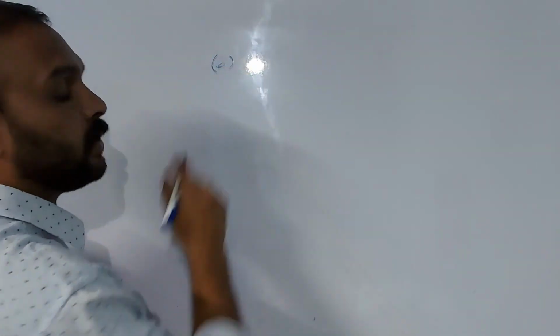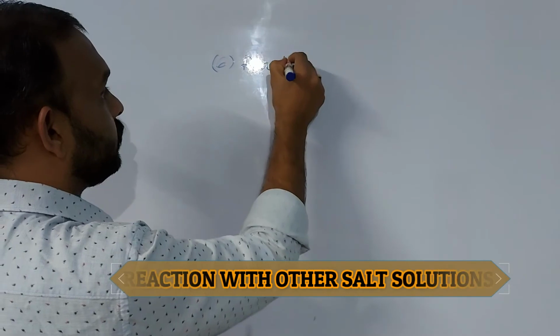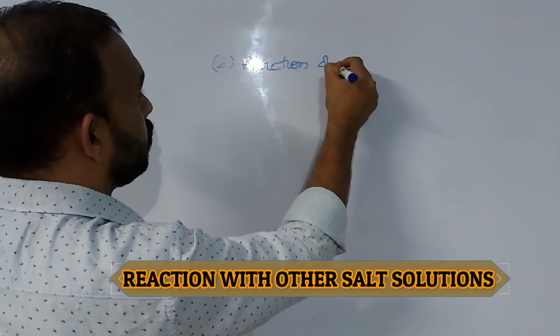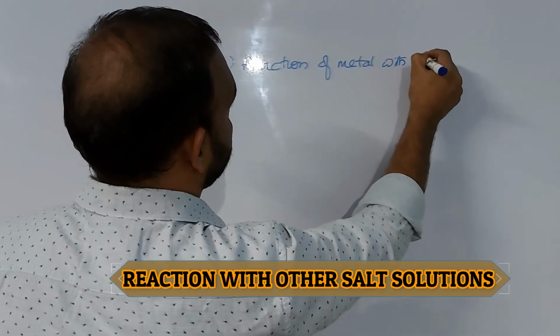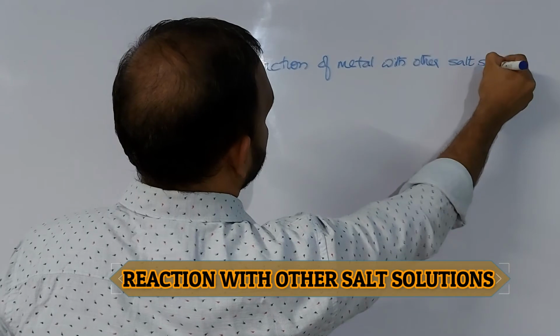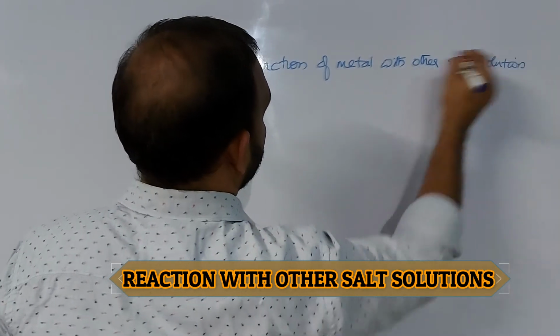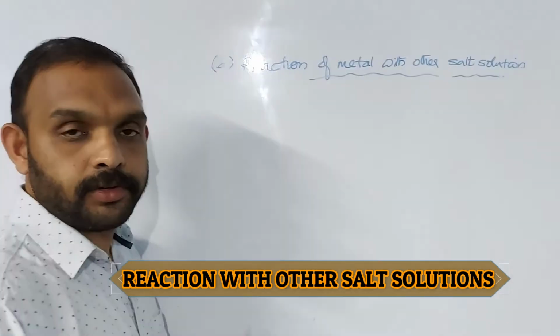Now the sixth chemical property is reaction of metals with other salt solutions.